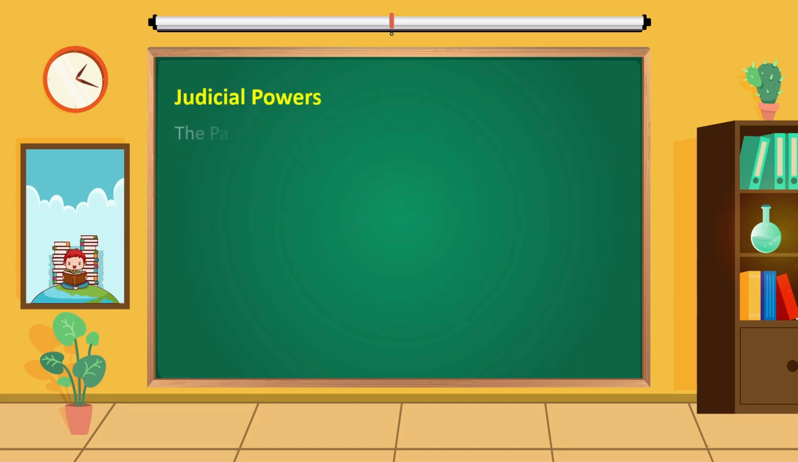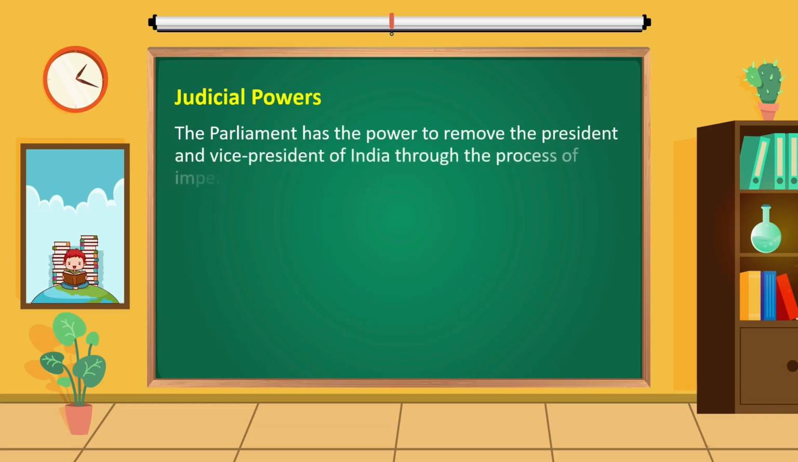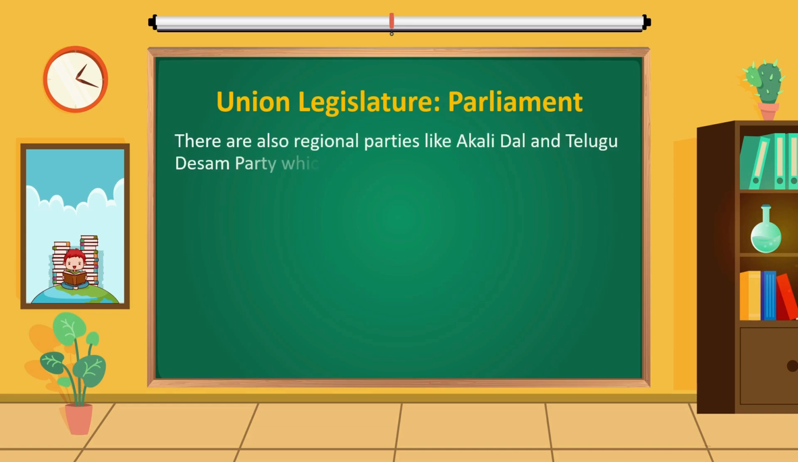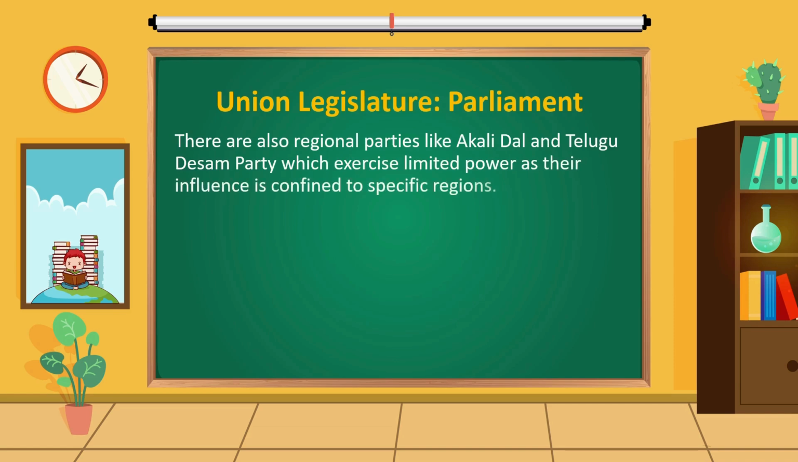Judicial powers. The Parliament has the power to remove the President and Vice President of India through the process of impeachment. Role of political parties. There are also regional parties like Akali Dal and Telugu Desam Party which exercise limited power as their influence is confined to specific regions.